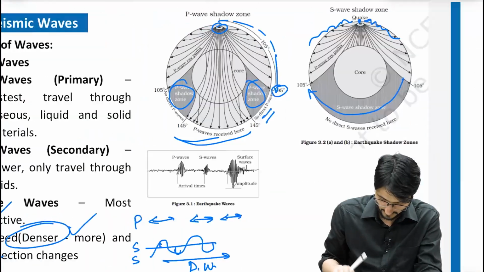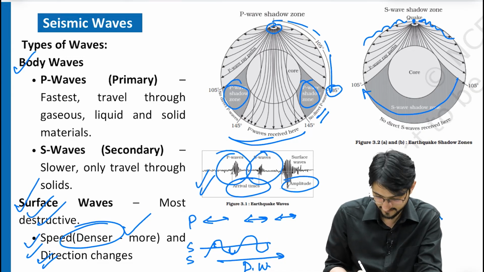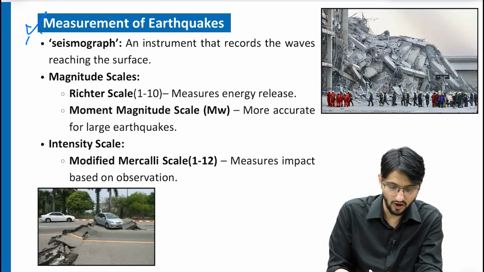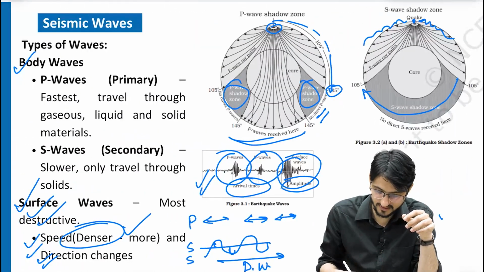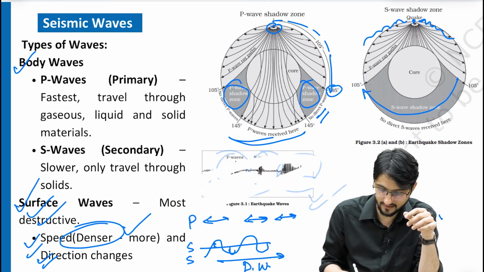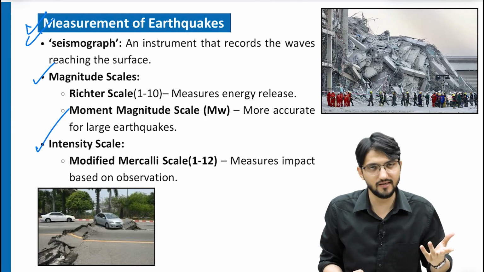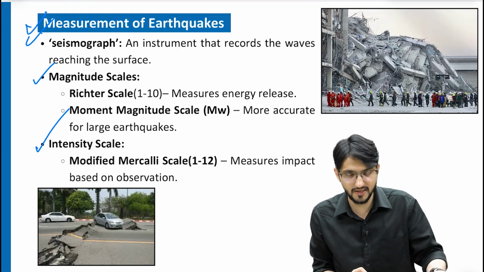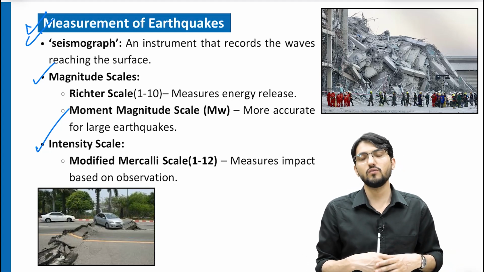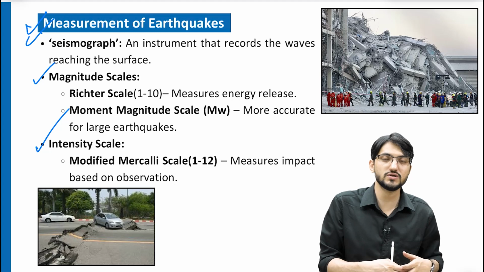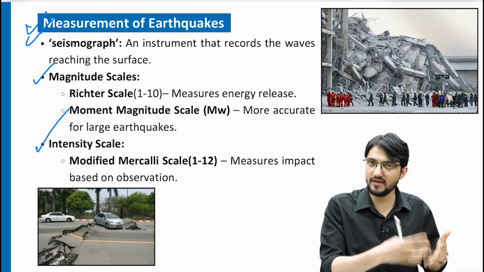Also remember this image: arrival time is fastest for the P waves, then S waves, then the surface waves. How do we measure? Very quickly, a seismograph is there, it draws the waves. As you have seen, this is a seismograph reading basically. The seismograph records these waves appearing on the surface. So we have two kinds of measurement. One is the magnitude of the earthquake, and on the other side we measure the intensity of the earthquake. If you want to measure quickly, we choose the magnitude scale, because they are simply recording the appearance of the waves.